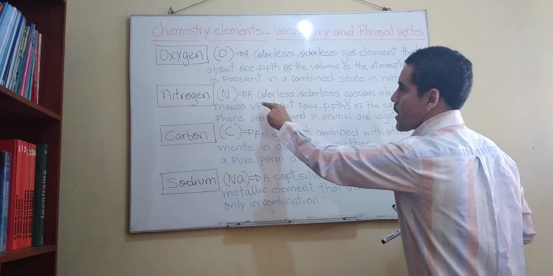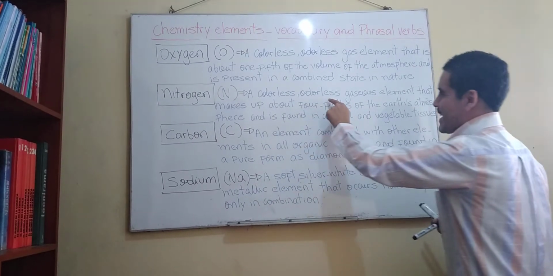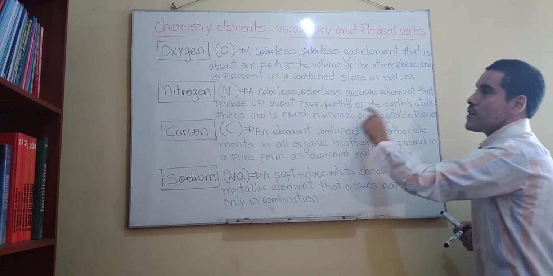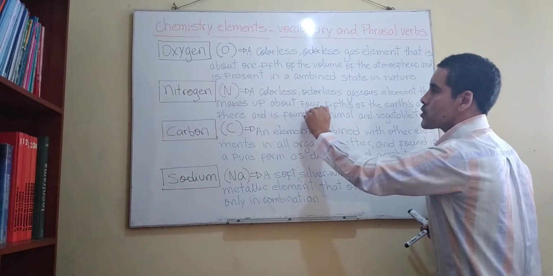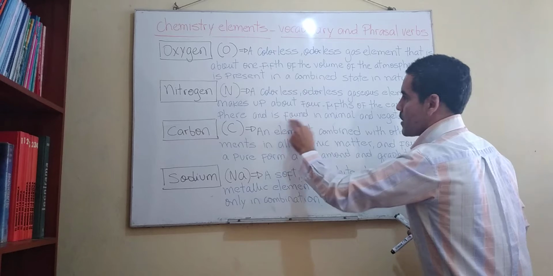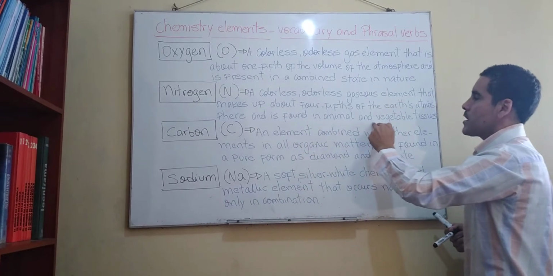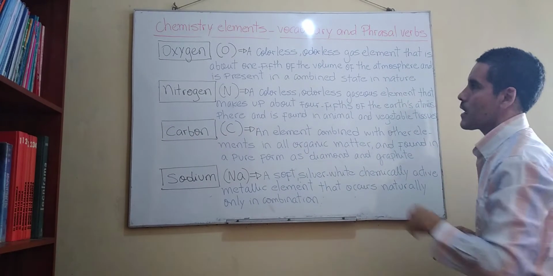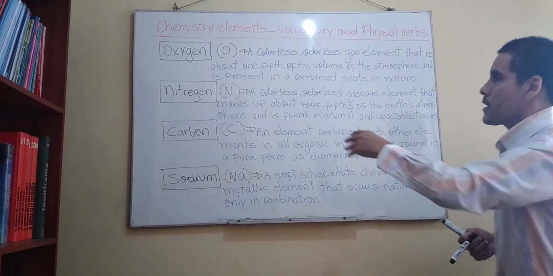Let's see here, a colorless, odorless, gaseous element that makes up about 4/5 of the Earth's atmosphere and is found in animal and vegetable tissues. Again, no problem. Let's see.